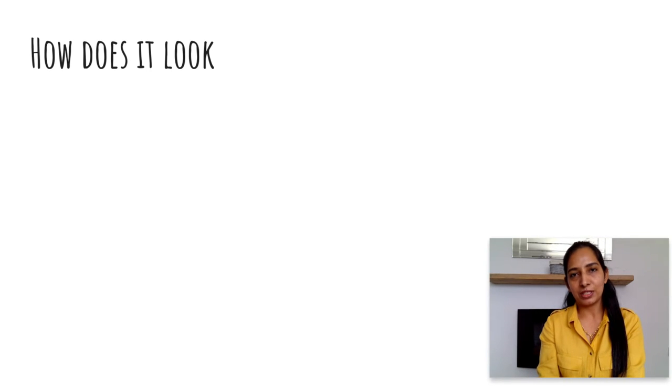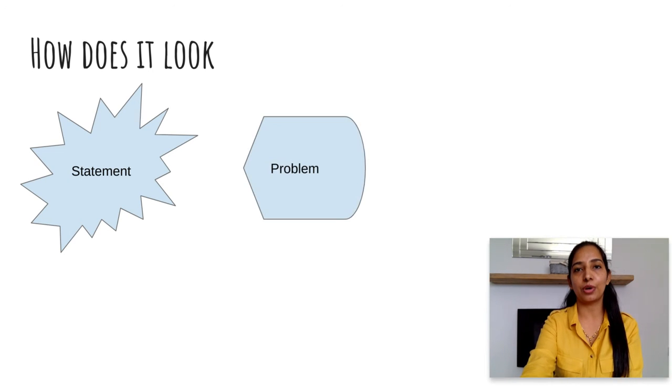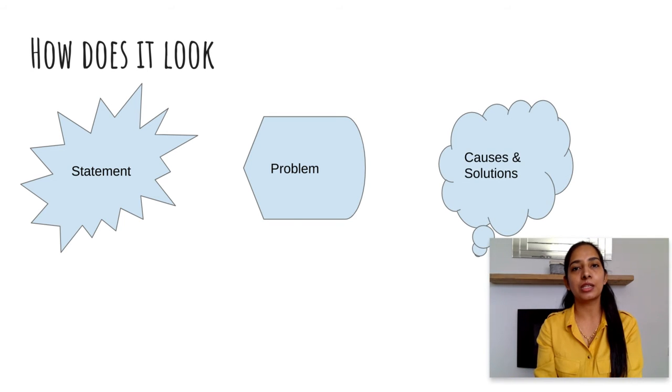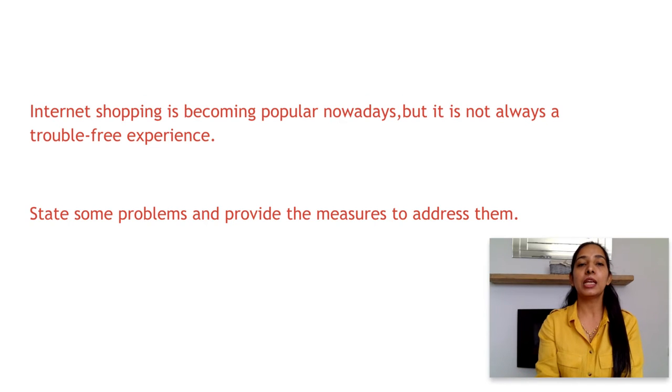How does this kind of essay look? It's very simple. You'll be given a statement which will be discussing or telling you about some kind of problem for which you're asked to find the causes and to tell the solutions. It's quite easy to identify. A typical example is: internet shopping is becoming popular nowadays, but it is not always a trouble free experience. State some problems and provide the measures to address them.